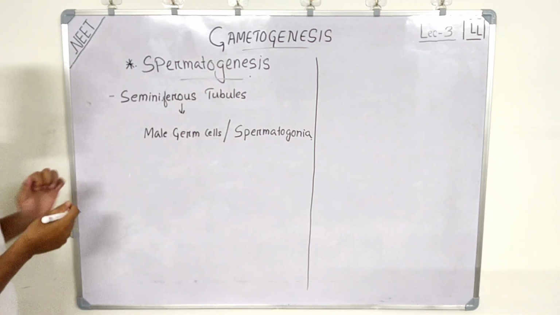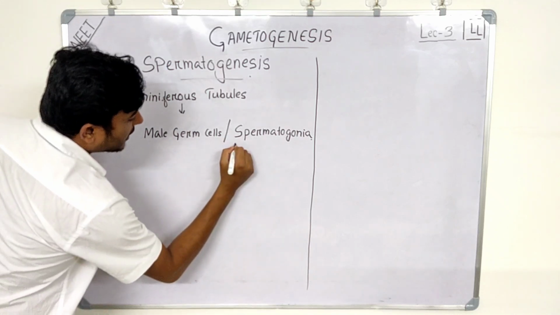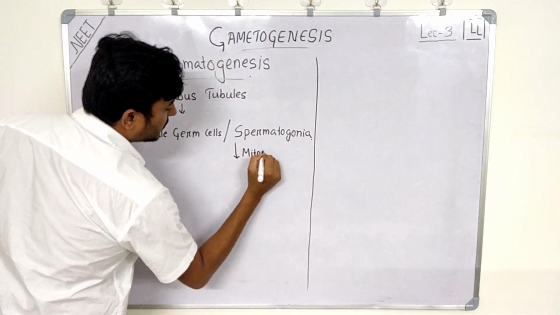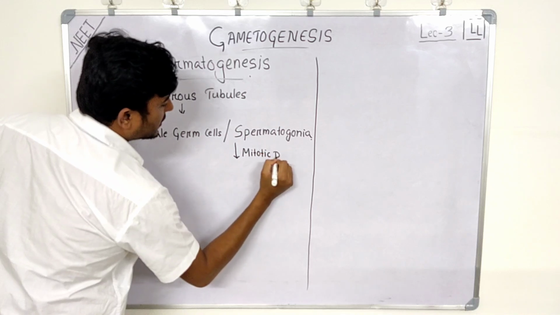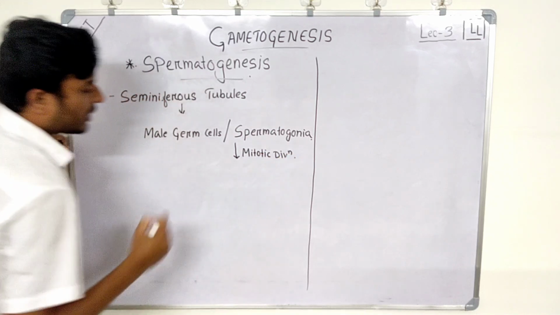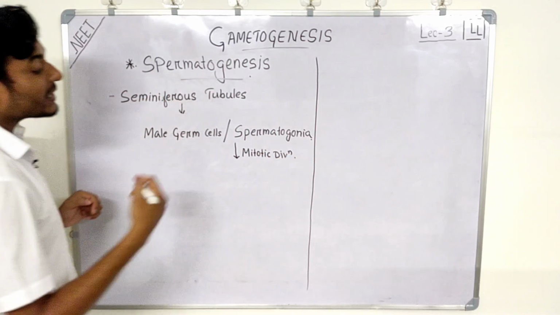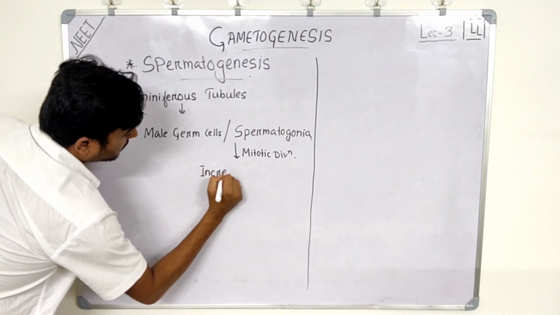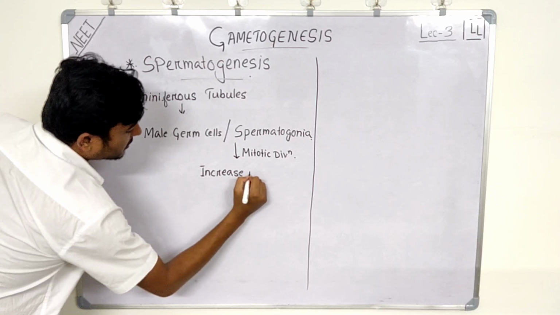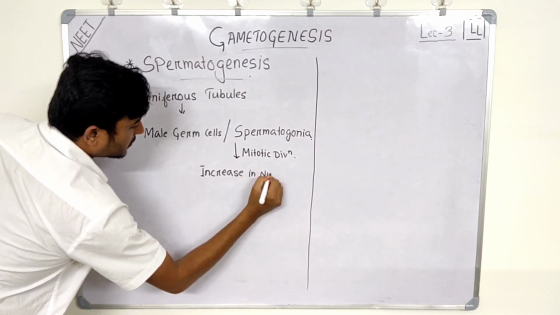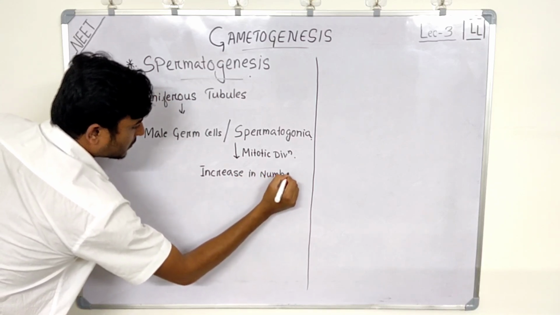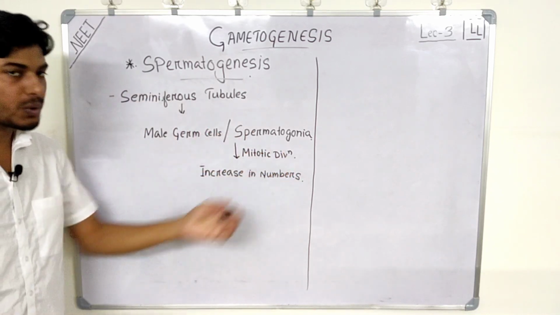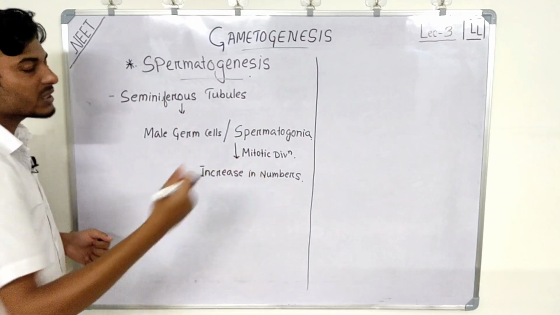Now these male germ cells or spermatogonia undergo mitotic divisions to increase in numbers.